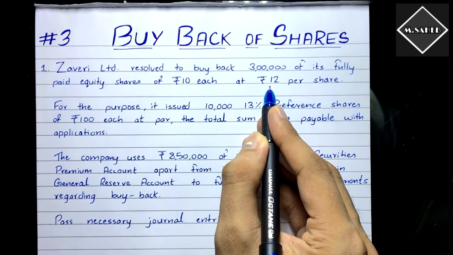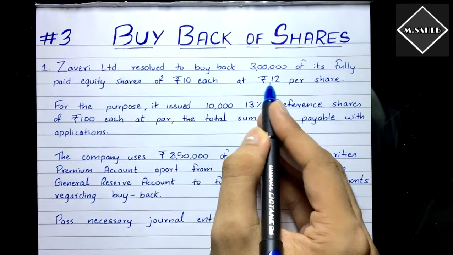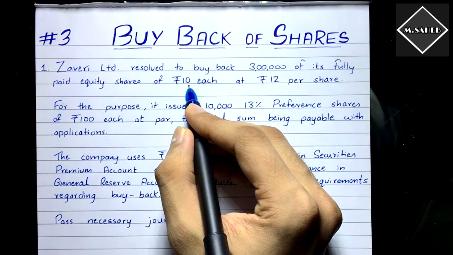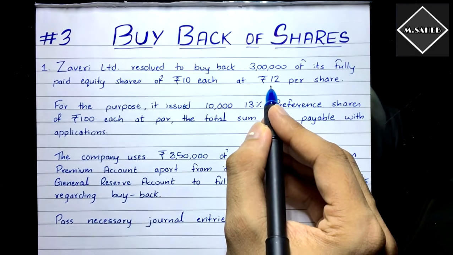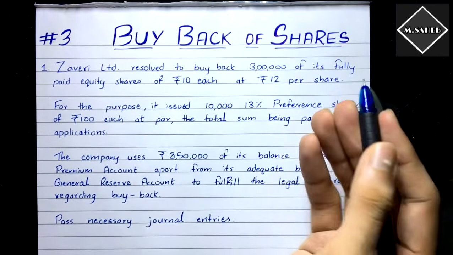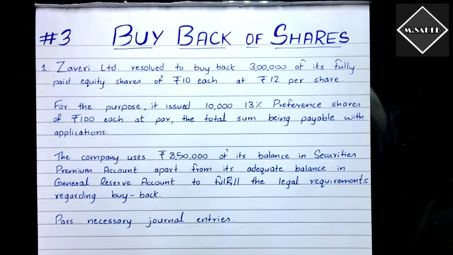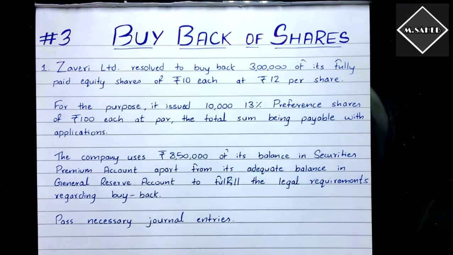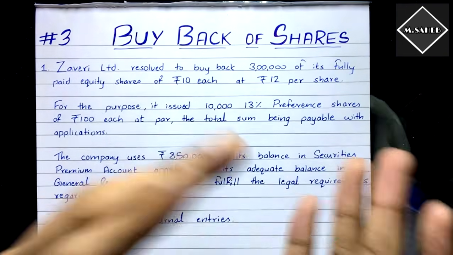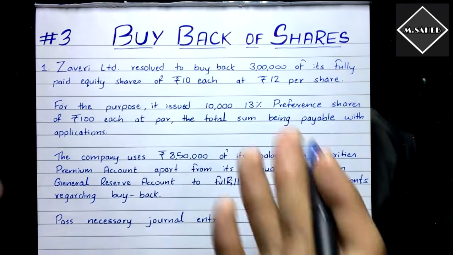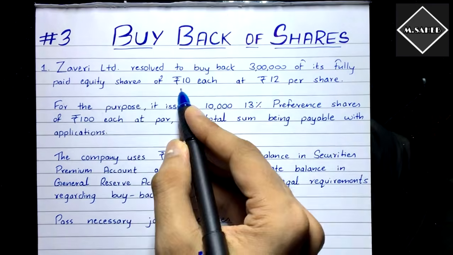I've told you in the previous video that the company will offer a premium price, a price that is a lot higher than the face value. That price they will offer to the shareholders, so that the shareholders will agree to sell their shares to the company. Not sell in the market, sell to the company. Clear? So that's what buyback is: the shareholders selling their shares to the company, which is purchasing them. That's what is happening here, the buyback price and the face value.